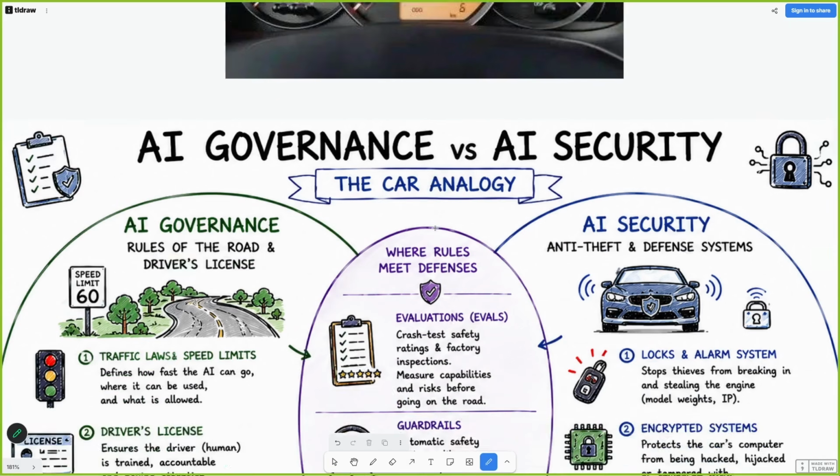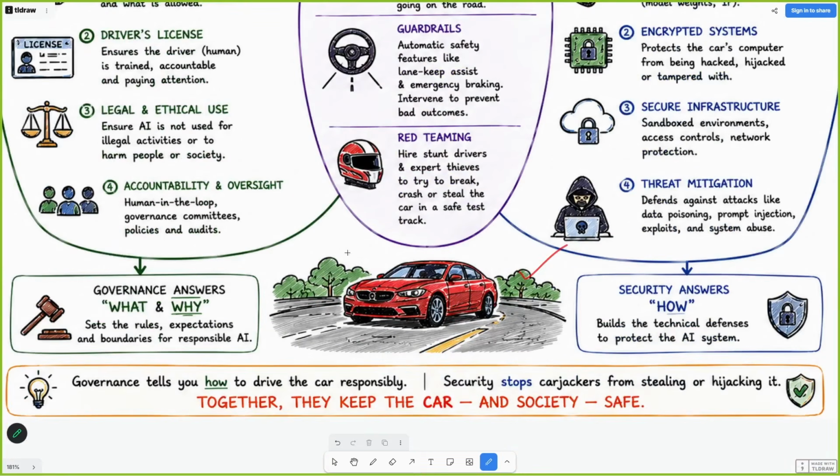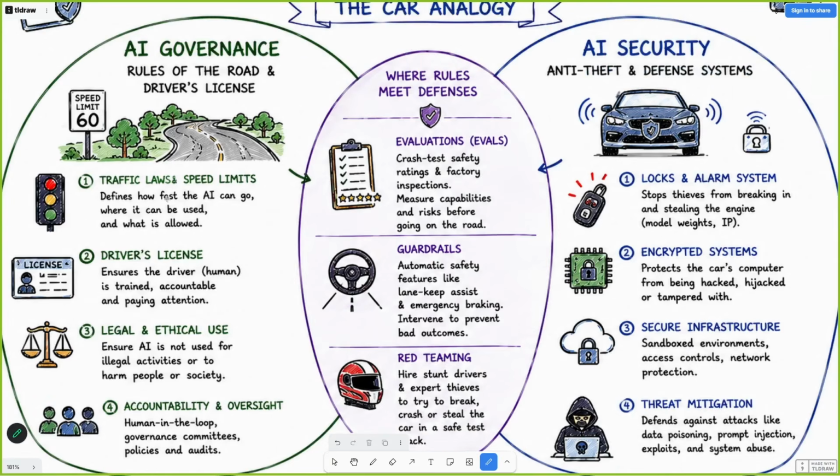So let me go to the car analogy. A car is made. Now, to drive a car, you have to follow the traffic laws and the speed limits. You need to have a driver license to use this particular car, which means people can come and sit in your car, people can look at your car from far away, but the only person who can drive your car is you. You should have your keys, and you should also have the authority to drive your car, which is a driving license.